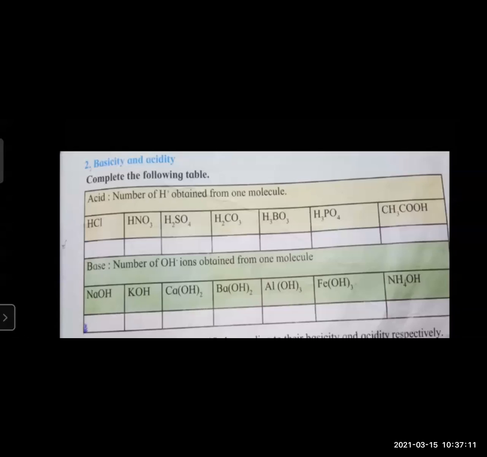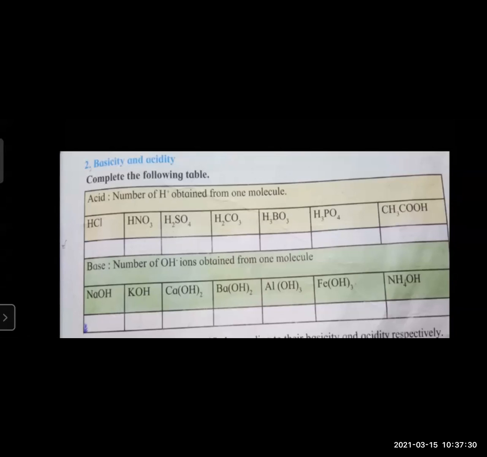Number of OH minus ions for the bases obtained from one molecule. For NaOH, we'll get only one OH anion. KOH also will get one. Ca(OH)2, here you will get two. Barium hydroxide, Ba(OH)2, here also you will get two.